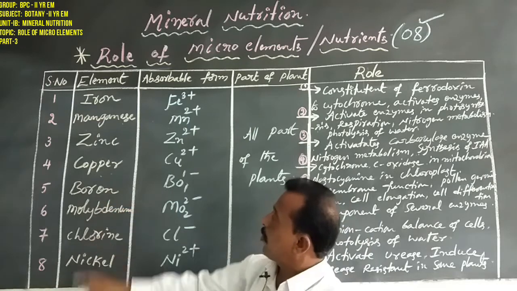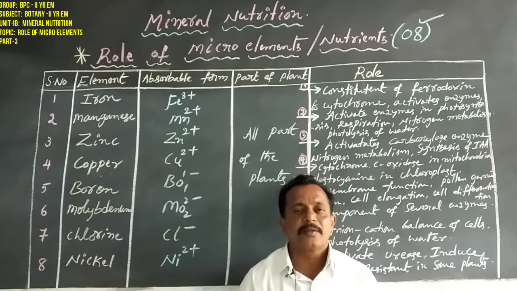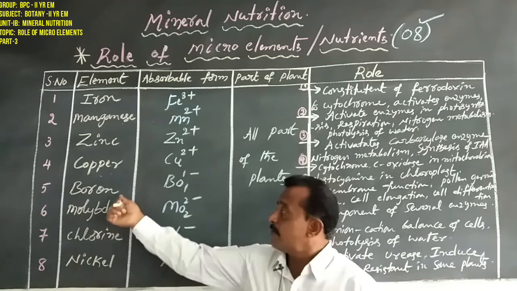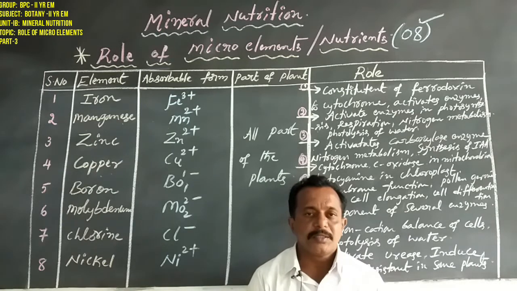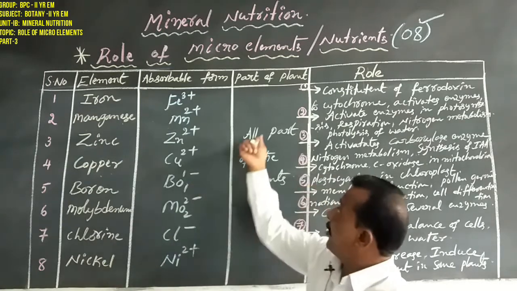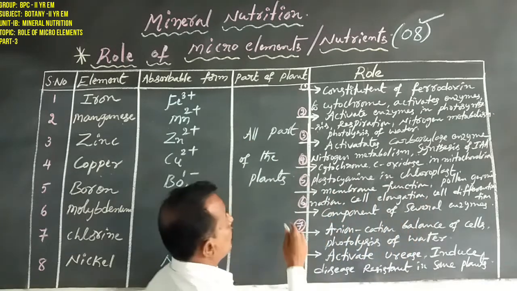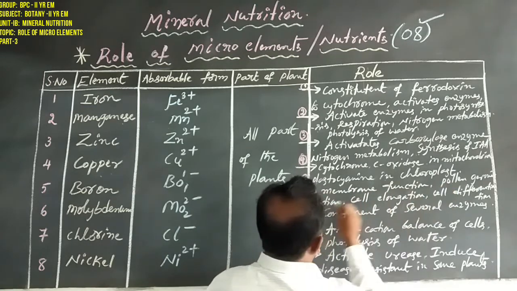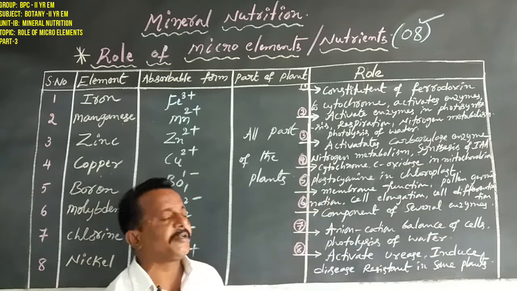Dear students, the fifth microelement is boron. Boron is also available in the soil, but plants do not directly receive boron. This boron is converted to borate ion. This boron is used in all parts of the plants. So what is the role of boron? Boron is mainly for membrane function, pollen grain germination, cell elongation and cell differentiation.